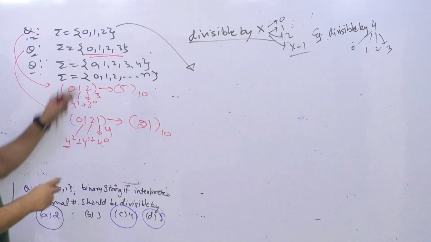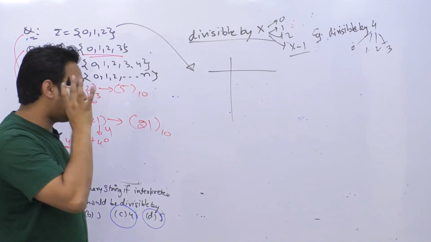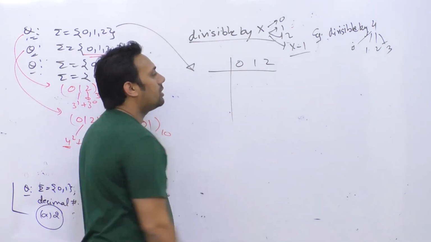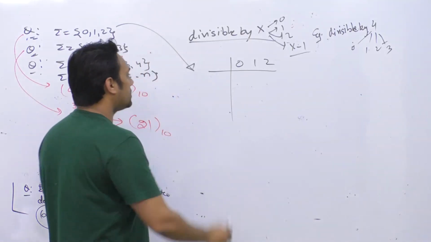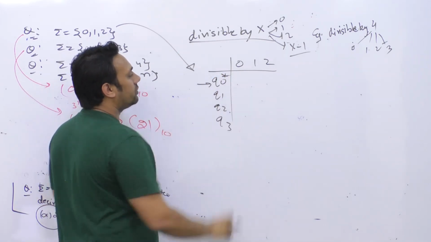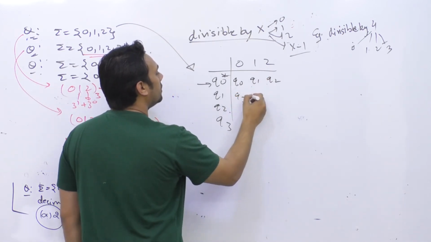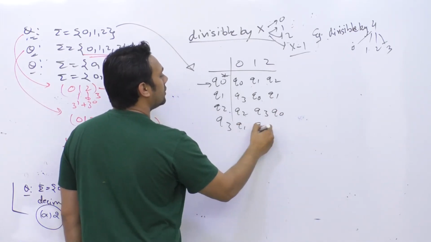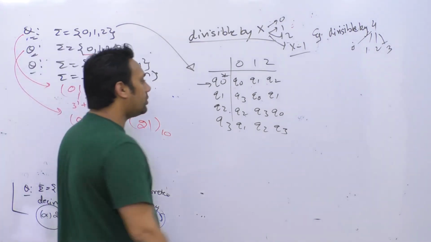So if you take the first problem here and want to create a state transition diagram, that is your DFA, all you have to do is, because there are 3 symbols, write 0, 1 and 2, and because you want divisible by 4, there are 4 remainders, so it is Q0, Q1, Q2 and Q3. All you have to do is fill this table: Q0, Q1, Q2, Q3, Q0, Q1, Q2, Q3, again Q0, Q1, Q2 and Q3. That's it. The problem is solved, so easy.